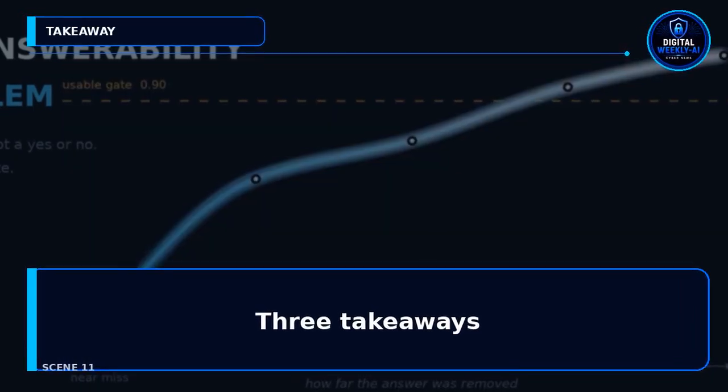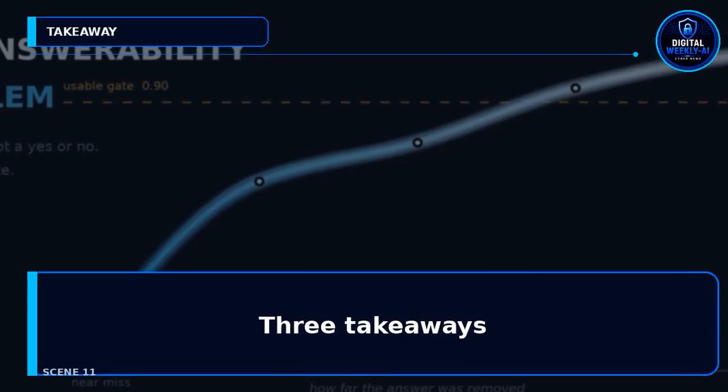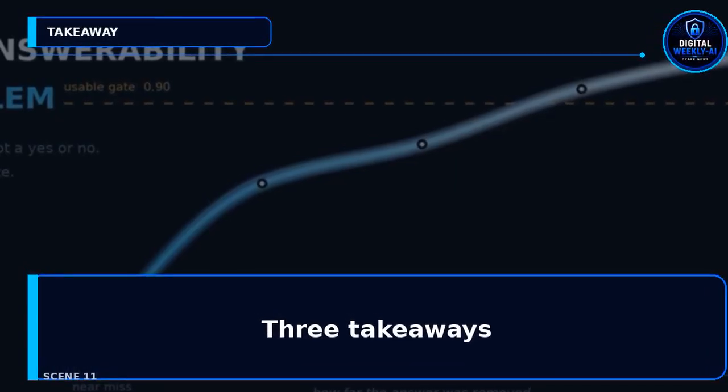3 takeaways. 1. Treat a model score as a measurement under a harness and document it. 2. Choose memory architecture by accuracy, cost, and data locality needs. 3. Treat agent boundaries as interfaces, document trust, and test for silent failures. All sources are in the description, so you can recompute these checks.